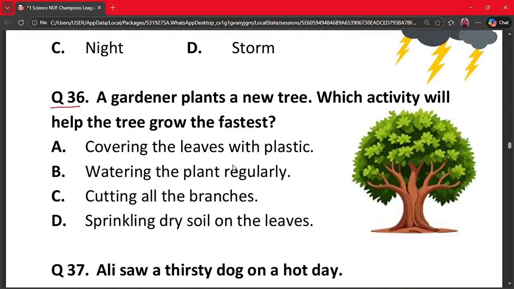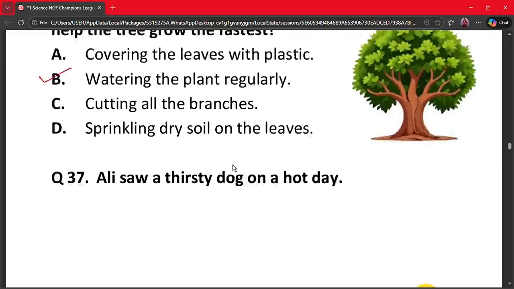Question number 36. A gardener plants a new tree. Which activity will help the tree grow fastest? A. Covering the leaves with plastic. B. Watering the plant regularly. C. Cutting all the branches. And D. Sprinkling dry soil on the leaves. The correct answer is option B. Watering the plant regularly. Water is essential for plant growth. Regular watering helps the plant grow healthy. Therefore, the correct answer is option B.